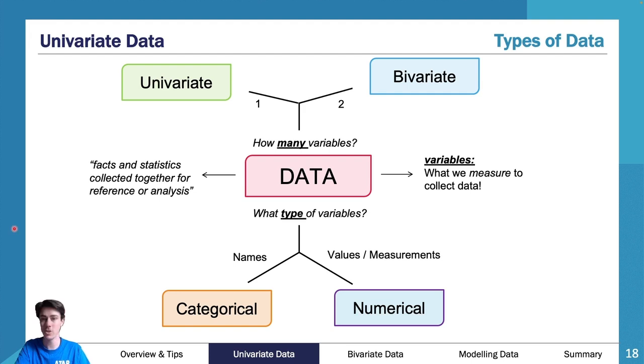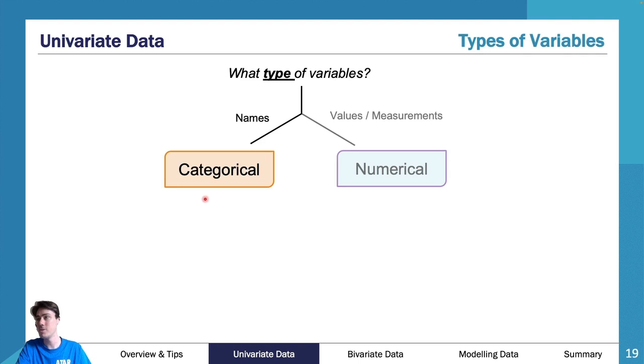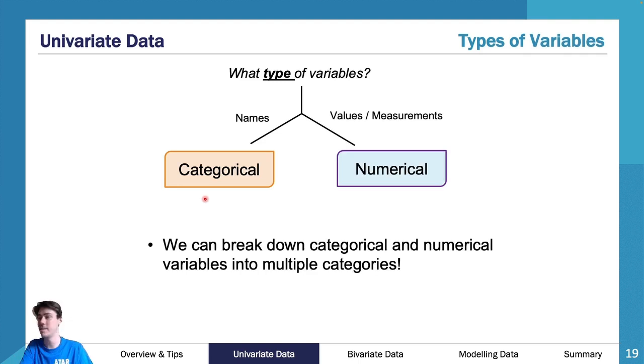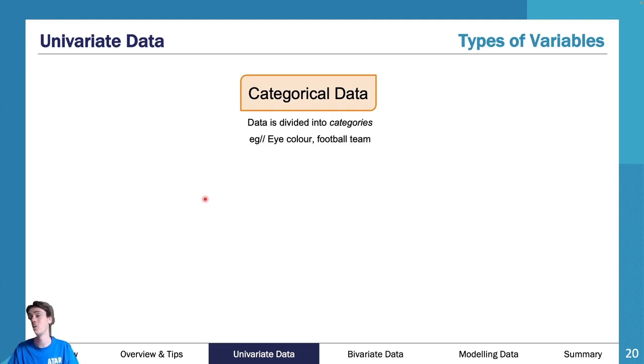So from there, what else can we get? Well, we can get different subtypes. So we have categorical, we have numerical. Now, we can break these down further, as I said, into our subtypes. So we'll start with categorical. So categorical is all about categories. Makes sense? It's called categorical. It's got categories. Now, the categories that we're going to look at are things like eye color, football team, etc. Now, what's really cool about those things is you can't really order them. Like, sure, maybe like a football team, you can order it by the ladder, but you can't really order it. There's no way of ordering these things. But there are ways of ordering other categories.